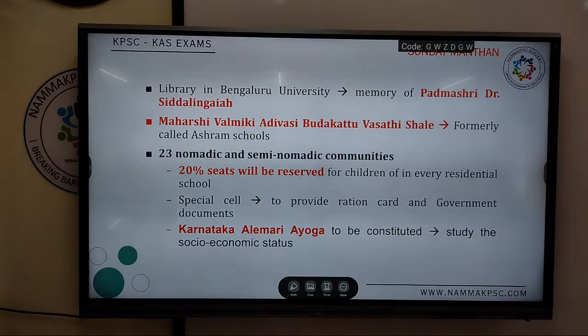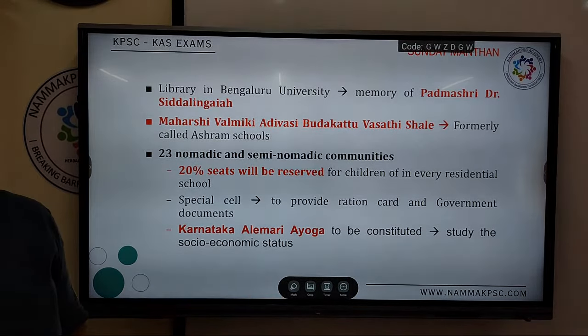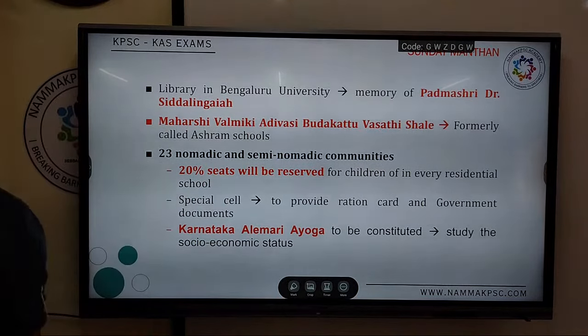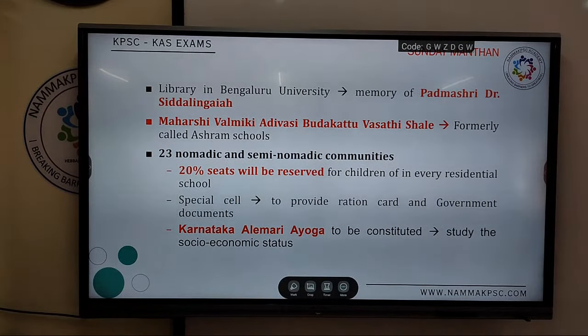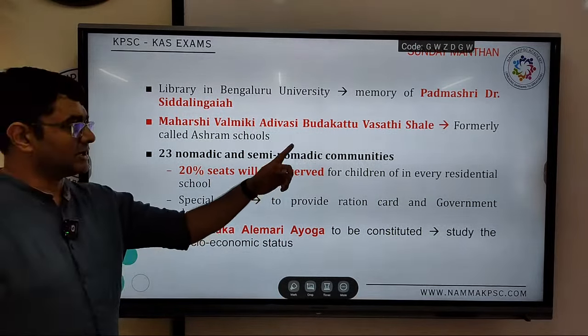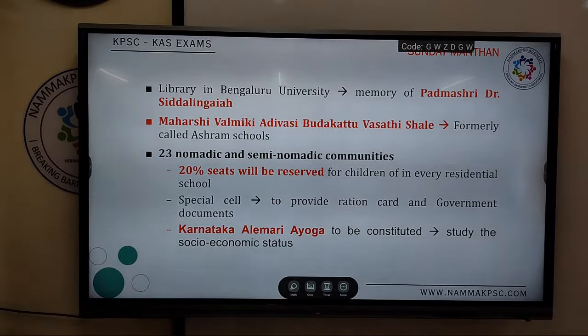Then for tribals, we have a scheme to promote education among the tribals, what is called ashram schools. Ashram schools are basically residential schools to help improve the education of scheduled tribes, so they can stay in these residential schools, get education, and their food and other hostel facilities are provided. So that is now going to be renamed as Maharishi Valmiki Adivasi Budakattu Vasati Shale. They were earlier called ashram schools.